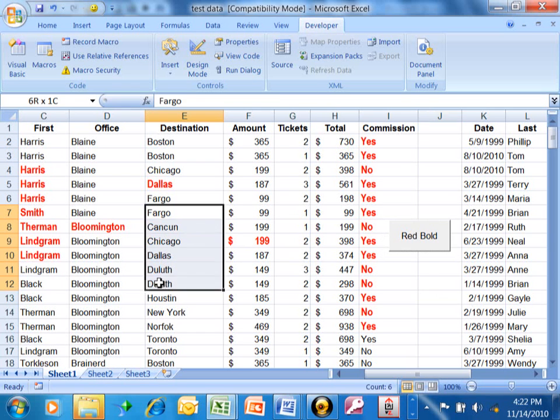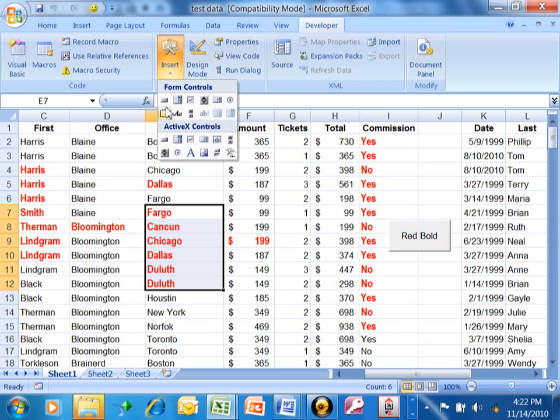Now, how do you run the button? Well, just highlight your text and then click on the button. Notice how the finger comes up. That means the button is activated, and when we click on that, the macro runs. So the macro is now associated with the button. The way we added the button was under the Developer toolbar. We picked on Insert, and then we picked the button. As soon as we clicked that on our screen, it showed the Assign Macro window.